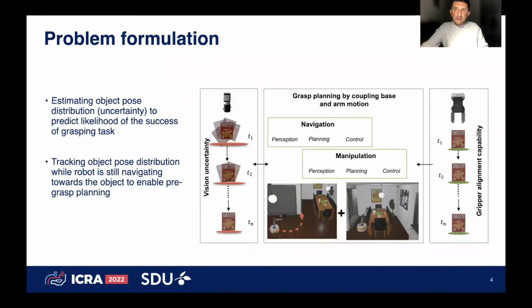So in this work, instead of just estimating a 6D pose of the object, we try to estimate the full 6D object pose distribution. That is the 6D object pose estimate along with the uncertainty. We also track this pose distribution when the robot is still very far from the object or it is still navigating towards the object. In this way, the robot can get a very early estimate of these uncertainties in the object pose estimates. And based on that, it can either take an action to reduce its uncertainty or it can already start planning the grasping task.